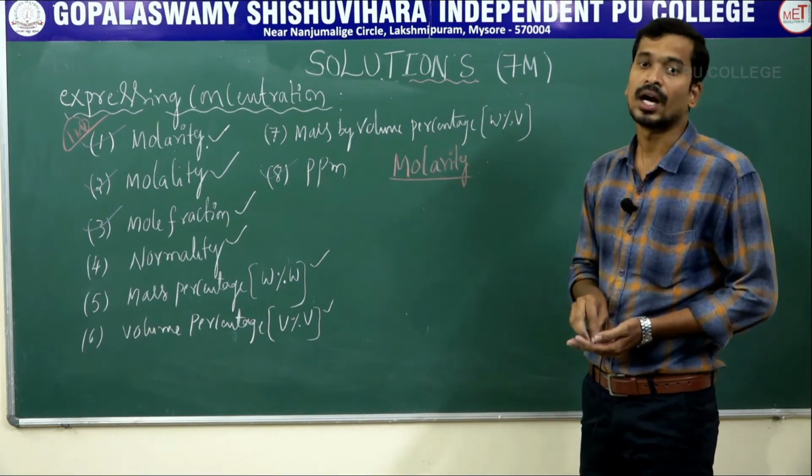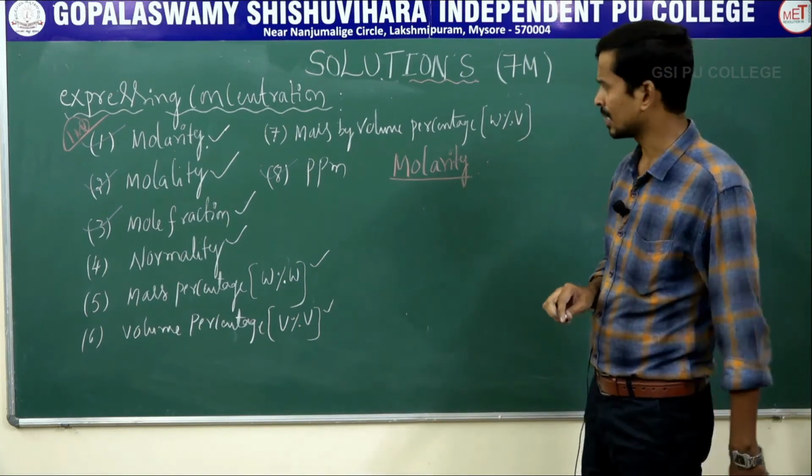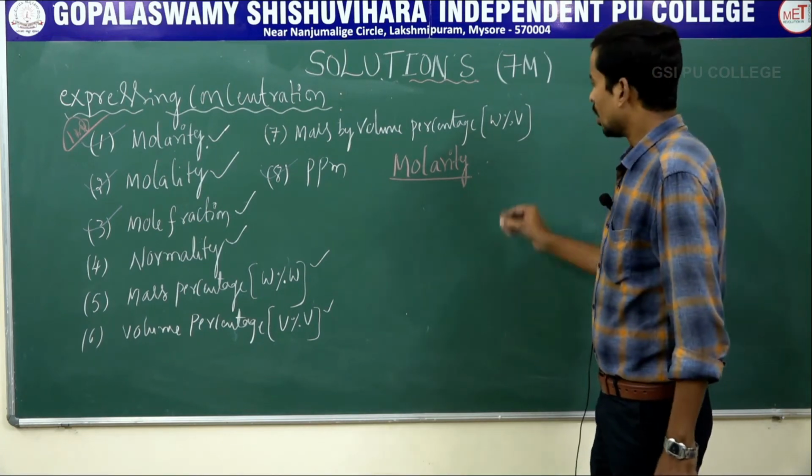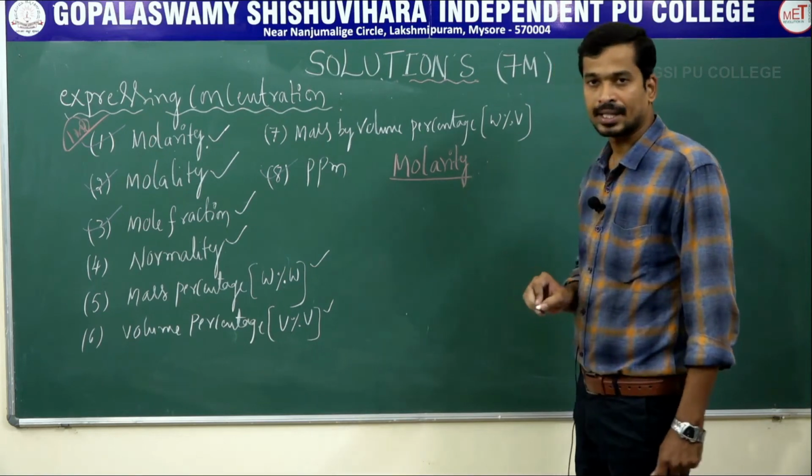What is meant by molarity? Or your 1 mark question in your exam, define the term molarity. Clear? How to define the molarity?